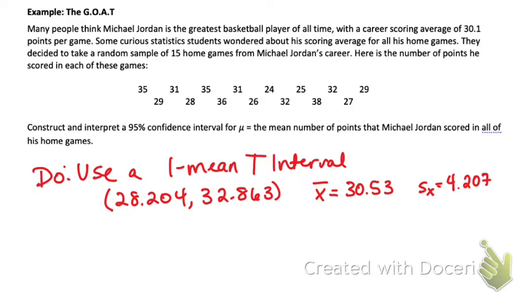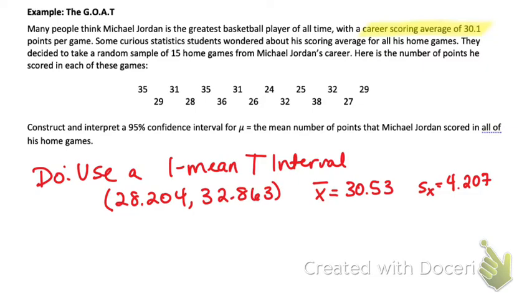All right. So, just to continue to analyze this data, over all of his games, he had a career scoring average of 30.1. Based on the average of these 15 randomly selected home games, did he score a little better at home or a little worse at home?